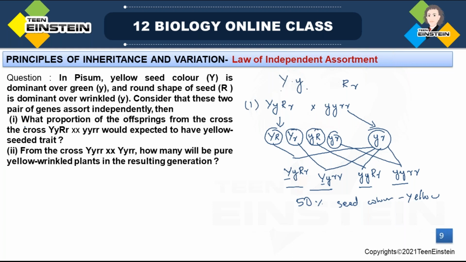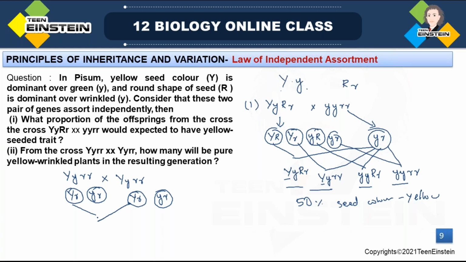Got it? Then the next question, from the cross capital Y, small y, small r, small r with capital Y, small y, small r, small r: how many will be pure yellow wrinkled plants in the resulting genotype? Here, how many types of gametes will it produce? Capital Y, small r and small y, small r. These are the two possible gametes in both cases.